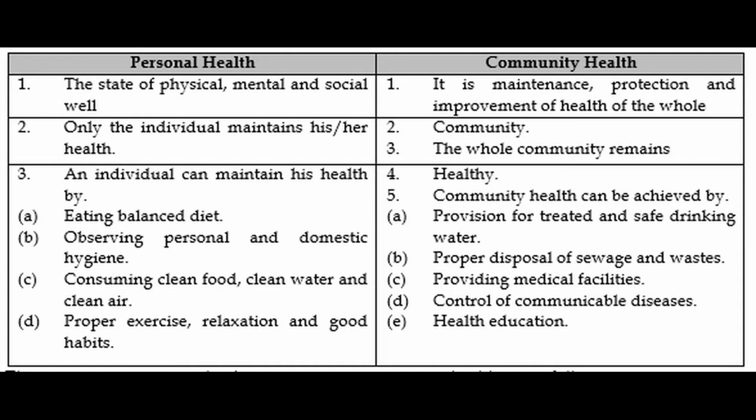That means if I want to be healthy, I should keep my surroundings clean, right? The house where I am living, we should keep clean. That is personal health. Then an individual can maintain his health by eating a balanced diet, with food which contains all the nutrients like carbohydrates, proteins, and fats in equal proportion. That is the balanced diet. We should be careful.